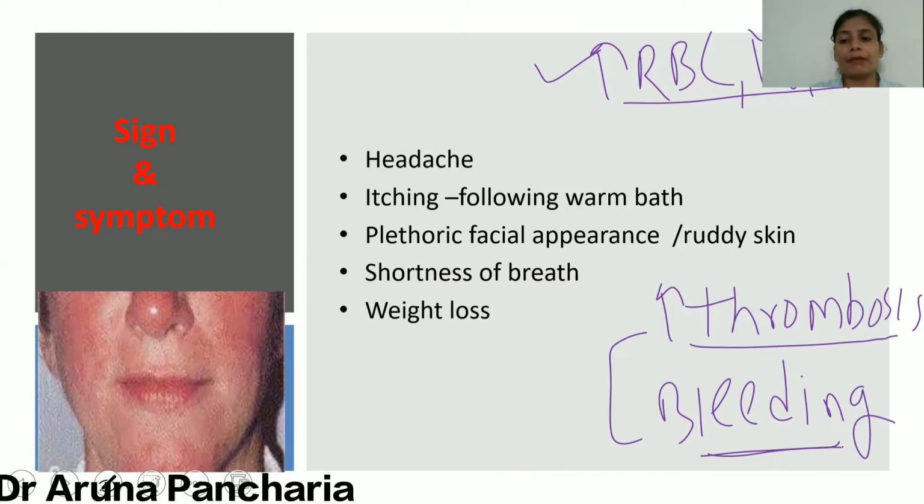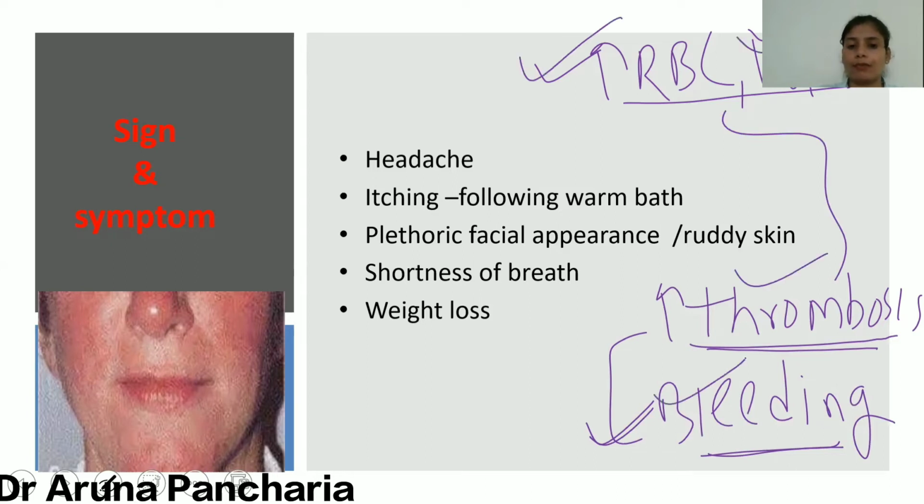And the reason being, there is an increase in the platelets. So there is thrombosis, and bleeding is because of the defective nature of these platelets. So all the signs and symptoms are because of these numbers 1, 2, 3, and 4. Now, number 1 is headache, itching, plethoric facies, shortness of breath, and weight loss.